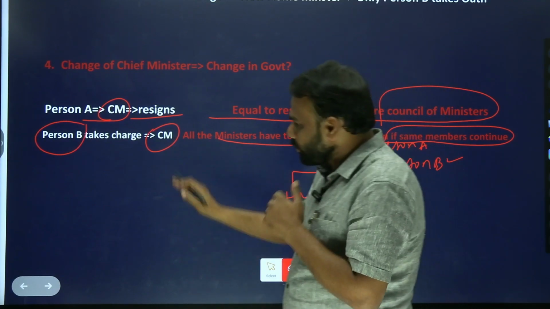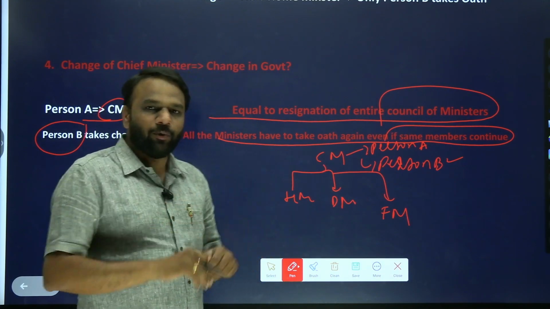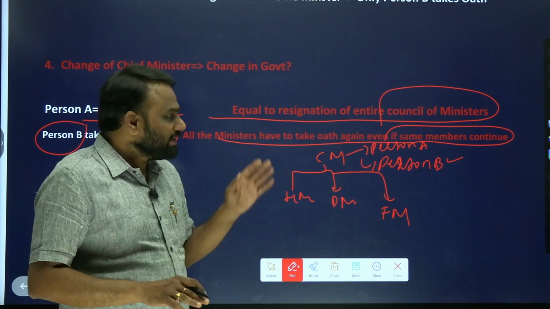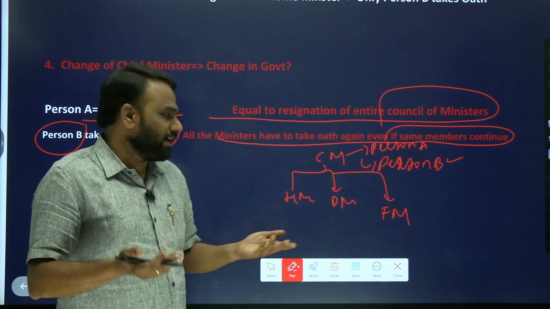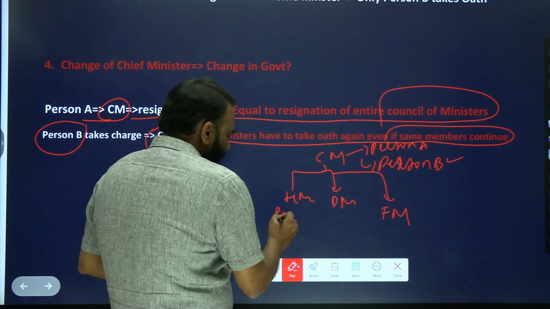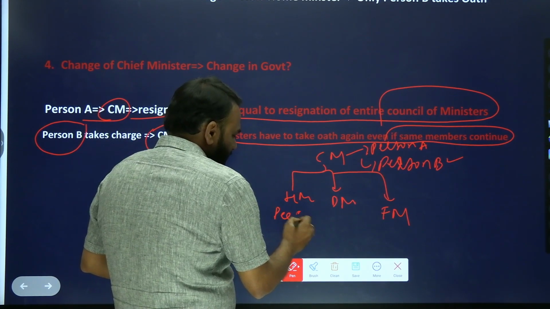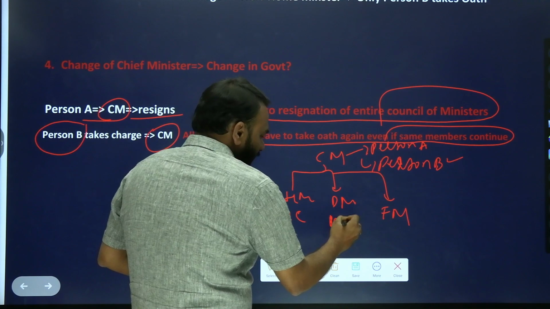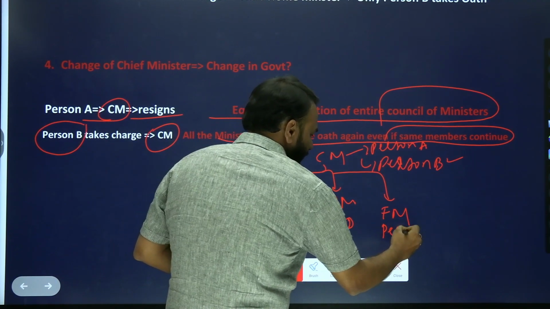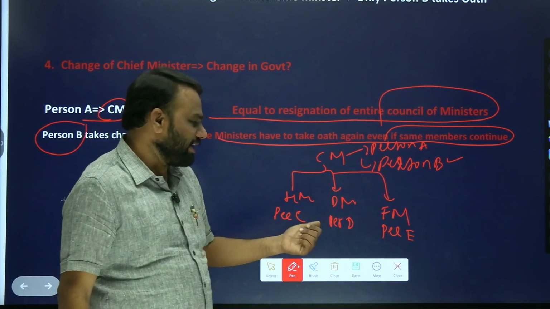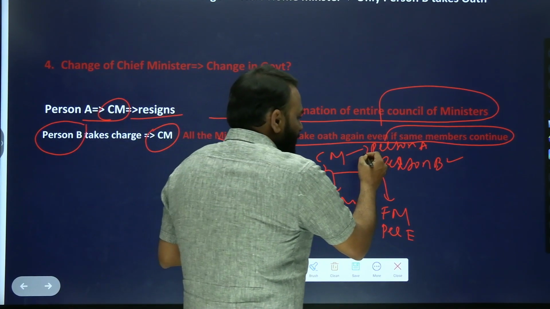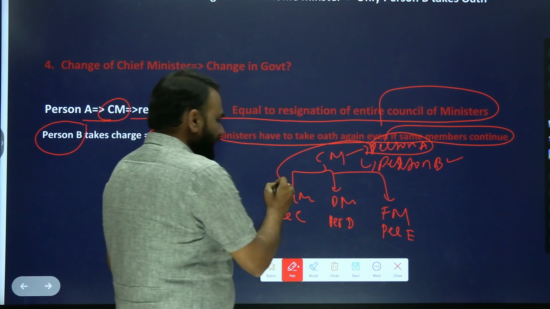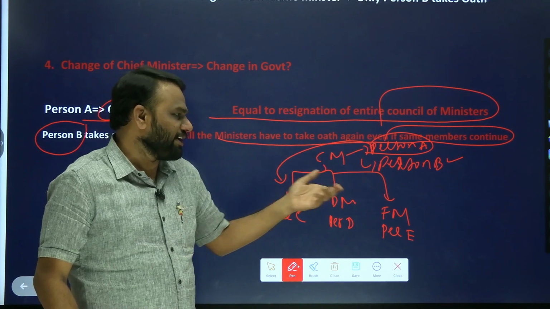It means the new person who has become CM will take oath, but along with him, the other members of the council of ministers have to take oath again. Now let us assume person C, person D, person E. When person A was chief minister, they were the respective home minister, defense minister and finance minister.